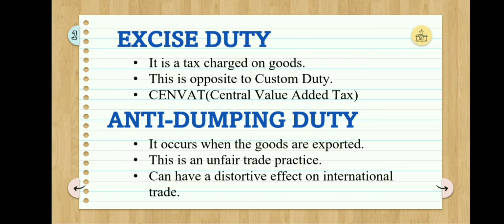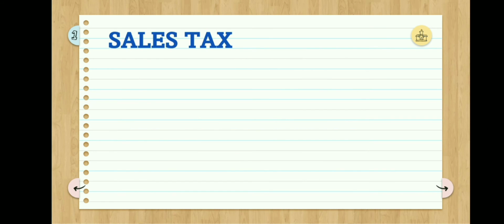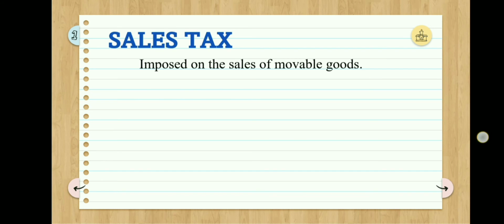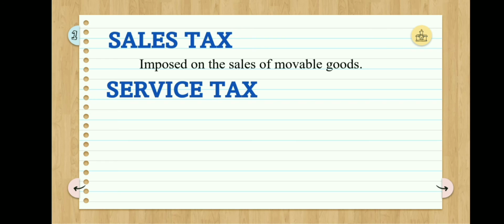Anti-dumping duty. It occurs when goods are exported by a country to another at a price lower than their normal value. This is an unfair trade practice which can have a distortive effect on international trade. Next is sales tax. It is a tax imposed on the sale of movable goods. Sales tax on interstate sale is levied by the union government and on intrastate sale by the state government. Service tax. It is the tax on paid services you take, called service tax.